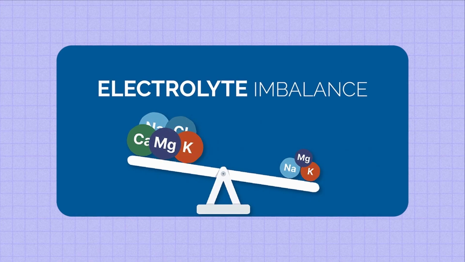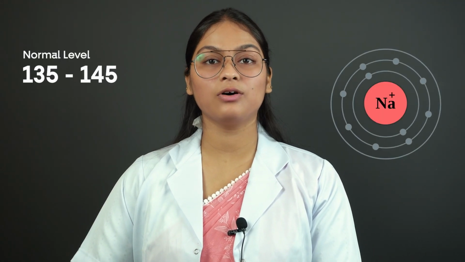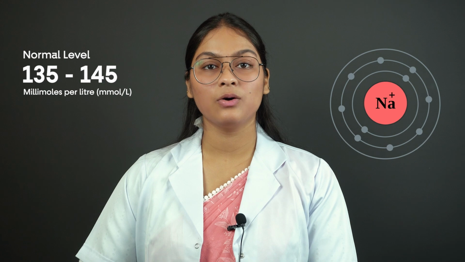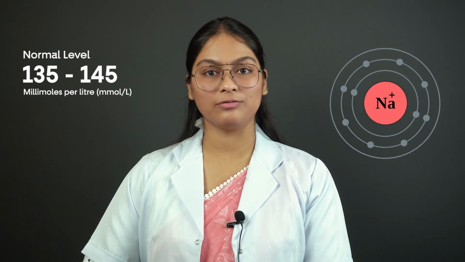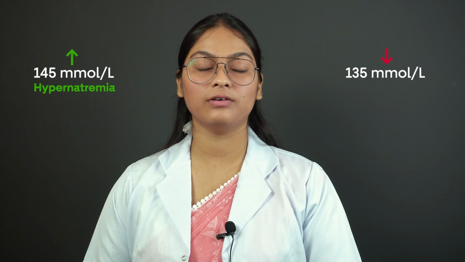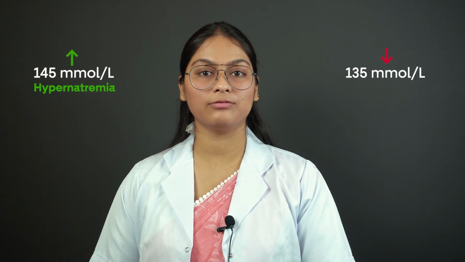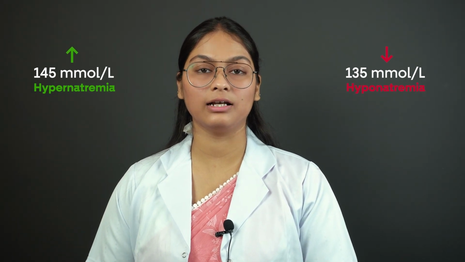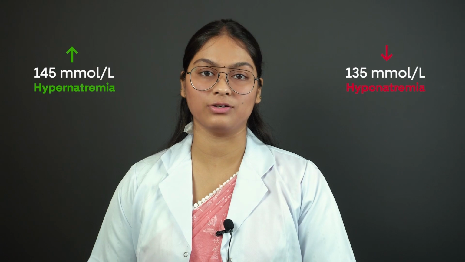Hi students, today we will learn about electrolyte imbalance in human body. So the first electrolyte is sodium. The normal value of sodium in blood is 135 to 145 millimole per liter. If the value exceeds 145 millimole per liter, then it will be the case of hypernatremia. And if the value is less than 135 millimole per liter, then it will be the case of hyponatremia.